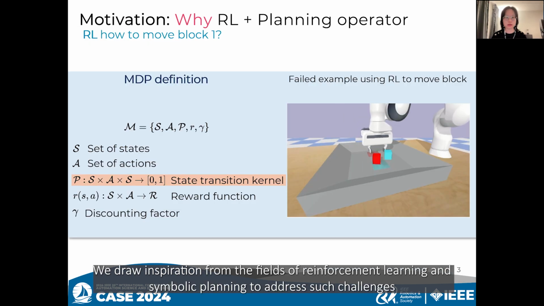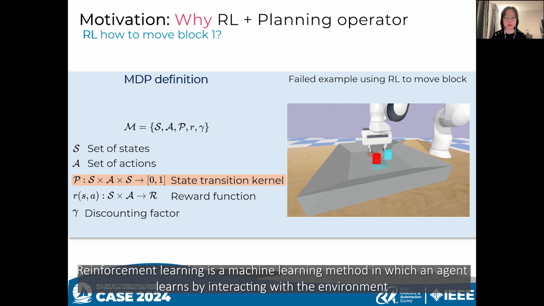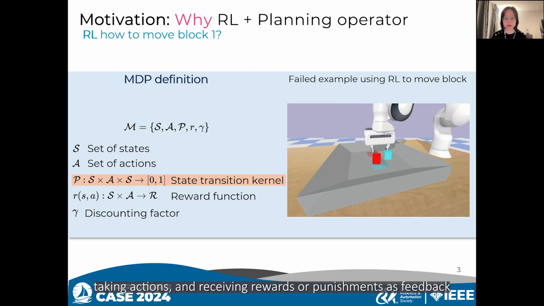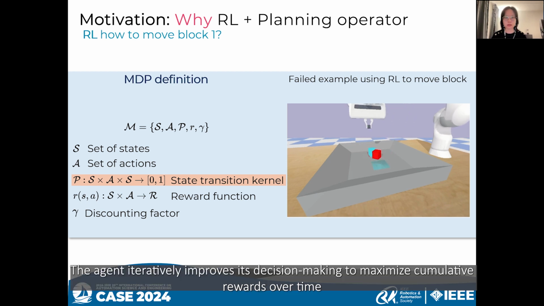We draw inspiration from the fields of reinforcement learning and symbolic planning to address such challenges. Reinforcement learning is a machine learning method in which an agent learns by interacting with the environment, taking actions, and receiving rewards or punishments as feedback. The agent iteratively improves its decision-making to maximize cumulative rewards over time.